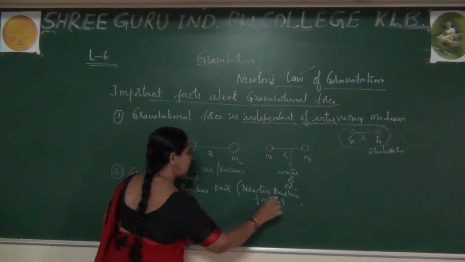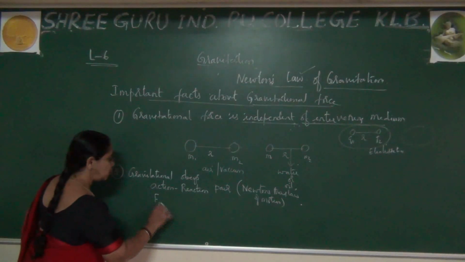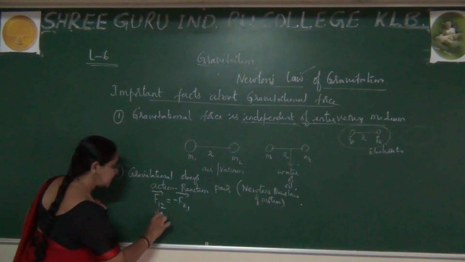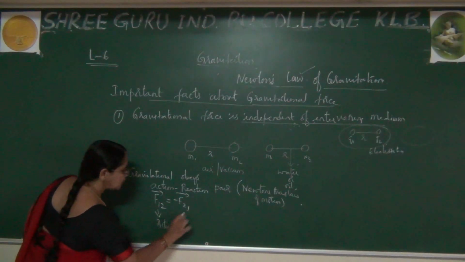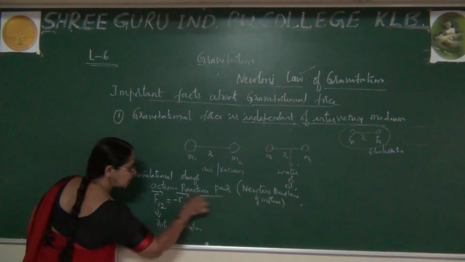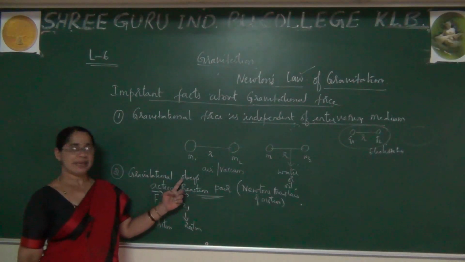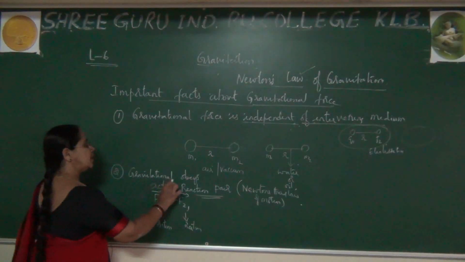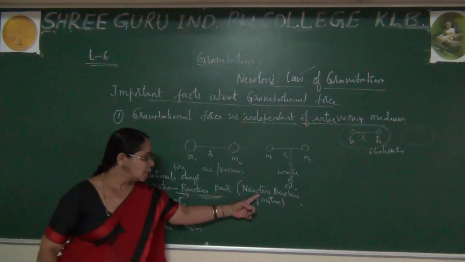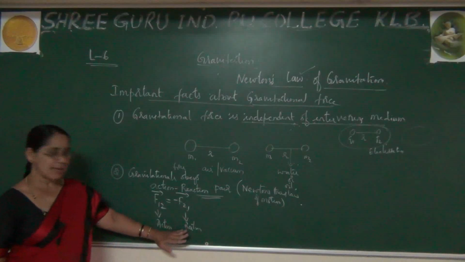In the previous class we derived an expression where we proved that if this is force F12, then this will be force F21, where this is the action and this becomes the reaction. So this explains the action-reaction pair, where the gravitational force obeys Newton's third law. This is what you observed in the previous class derivation.